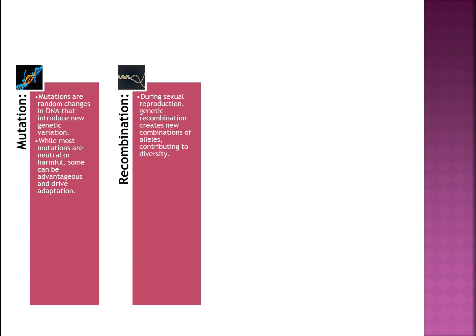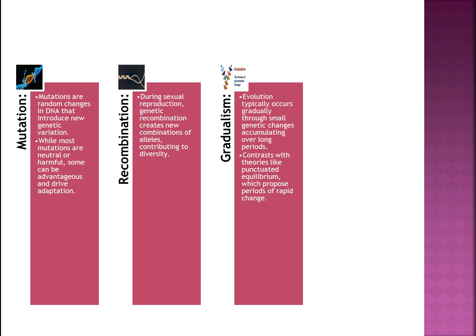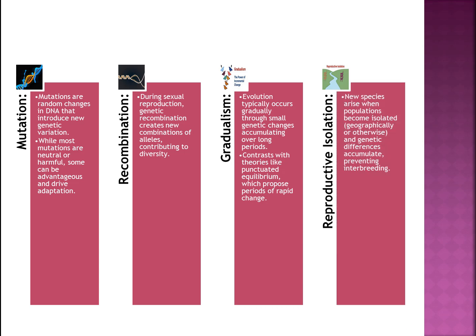5. Recombination. During sexual reproduction, genetic recombination creates new combinations of alleles, contributing to diversity. 6. Gradualism. Evolution typically occurs gradually through small genetic changes accumulating over long periods. Contrasts with theories like punctuated equilibrium, which propose periods of rapid change. 7. Reproductive isolation. New species arise when populations become isolated, geographically or otherwise, and genetic differences accumulate, preventing interbreeding.